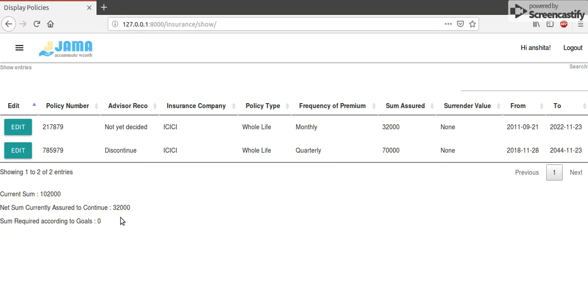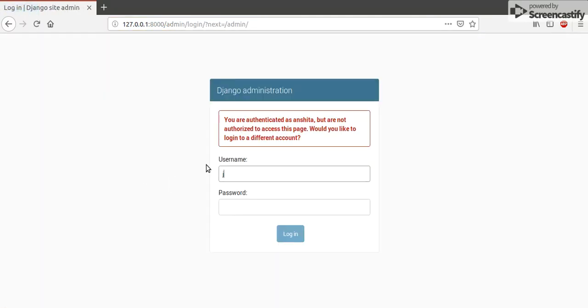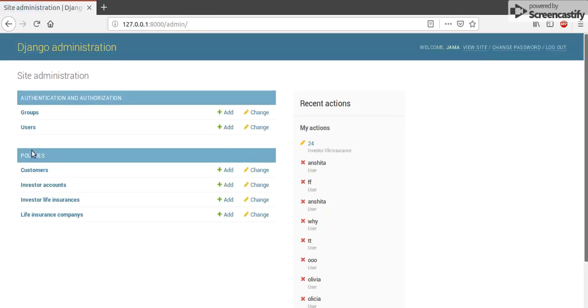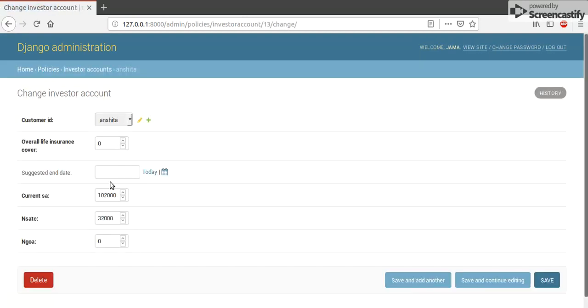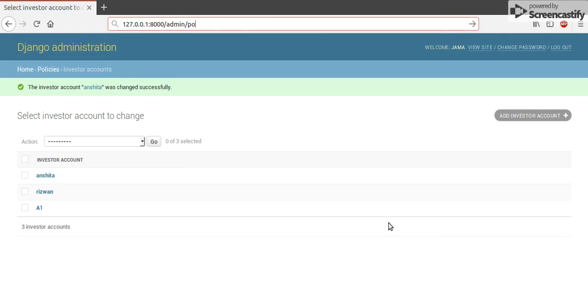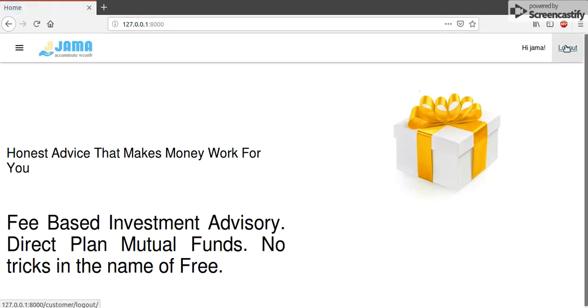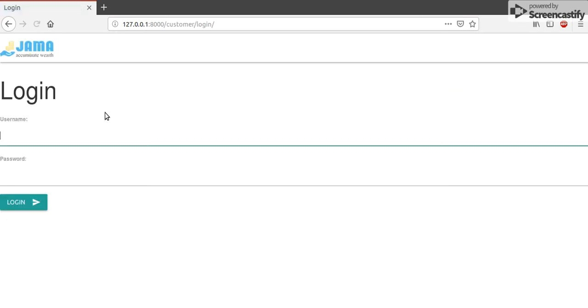Now, sum required according to goals is still 0 because that's what we've set it as. We haven't actually set it as something, so let's change that too. I'll go to investor accounts. I logged in as Anshita. Okay. I will set NGOA as, suppose, 2 lakh. Let me log out again as the admin, and I'm going to log in as the user.